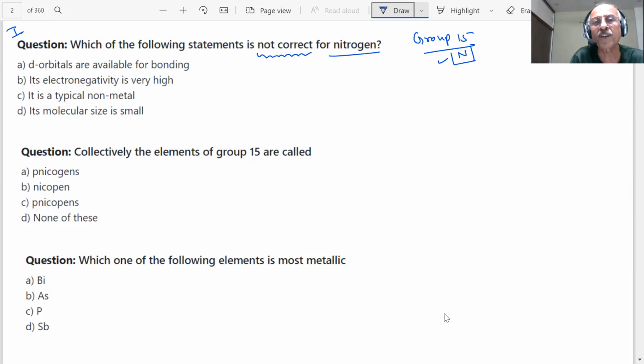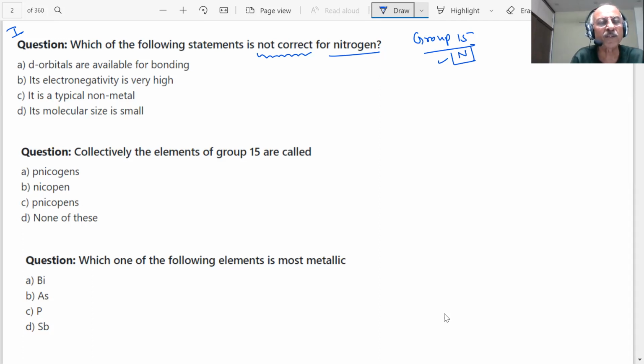Student, when a question is given, you should read it very carefully. Here the question is which statement is not correct. Many times the question is which statement is correct. So you are given four statements, students. You have 1 minute to answer the question based on what you have learned in P block elements, on which we have already uploaded various lectures on YouTube.